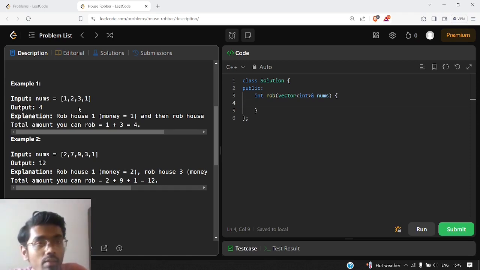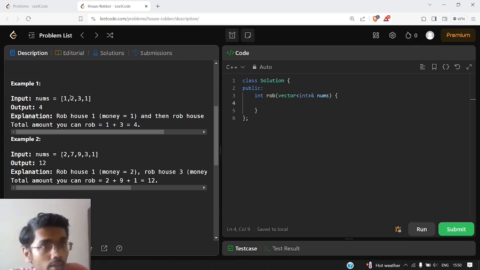Whenever we need to return something maximum or minimum, we think of it greedily. We need to steal a huge amount of money, so what will we do? We will have some greedy approach to stealing the money. So let us see the greedy approach, and we will understand why the greedy approach will fail.